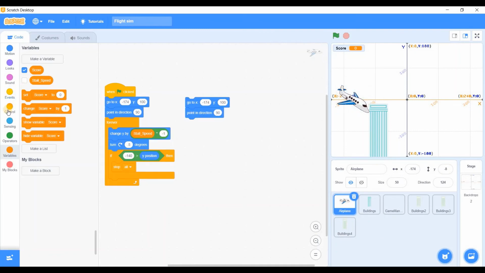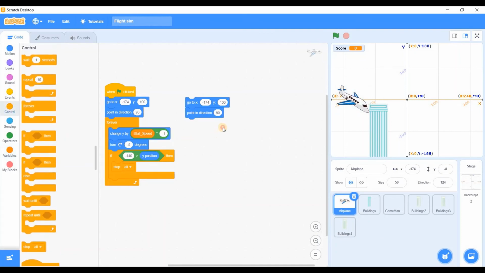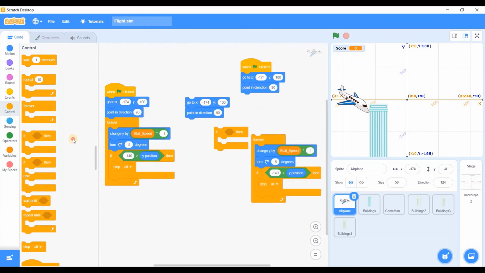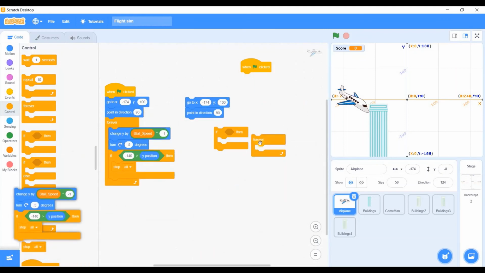And for the airplane, I need to do one more thing. Duplicate all of that. I don't need that. I don't need that.